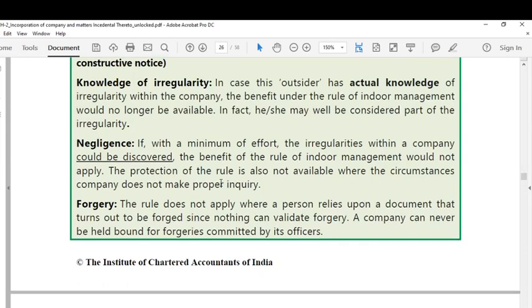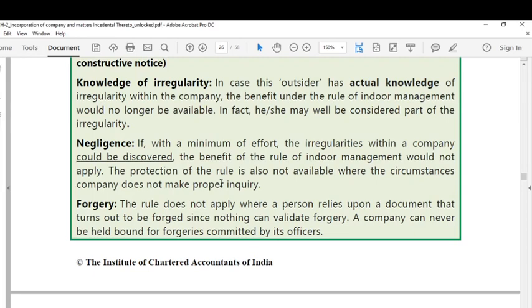The second exception is in case of negligence. Negligence by whom? Negligence by the party who is coming into contract with the company. If with minimum effort the irregularities within a company could be discovered, the benefit of the rule of indoor management would not apply.